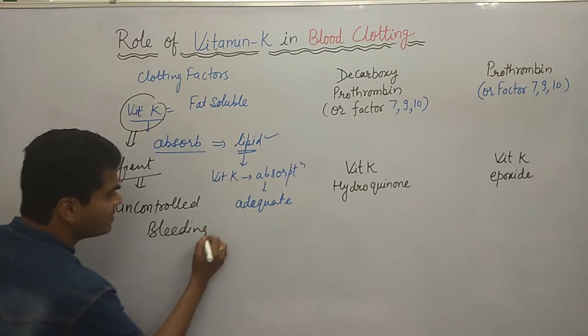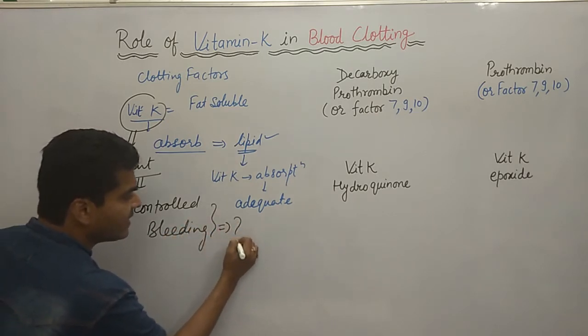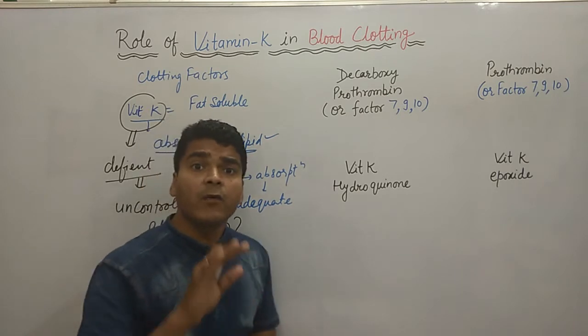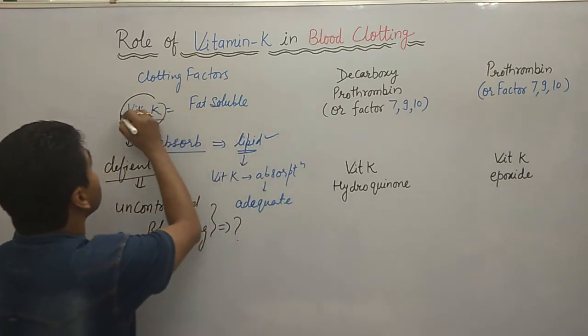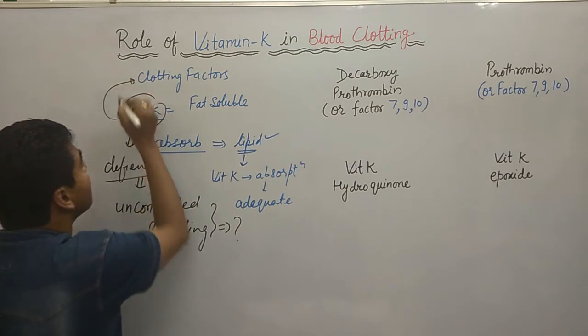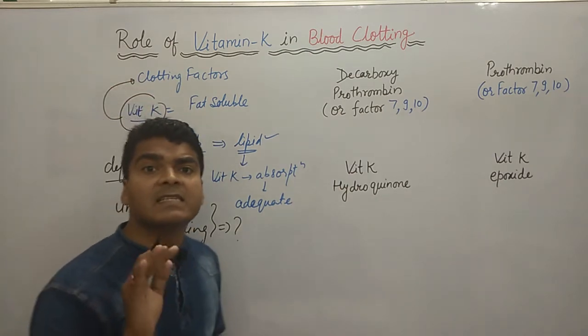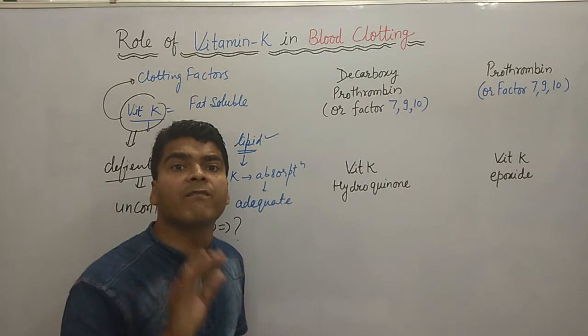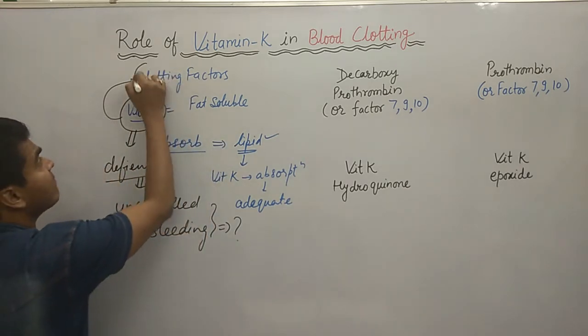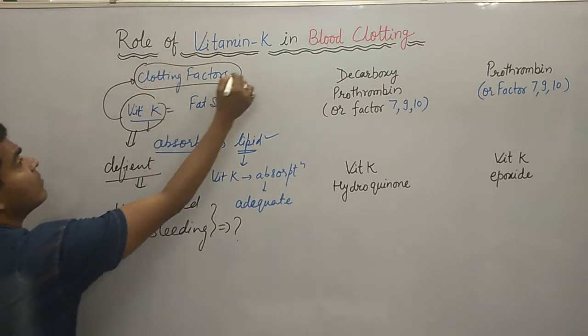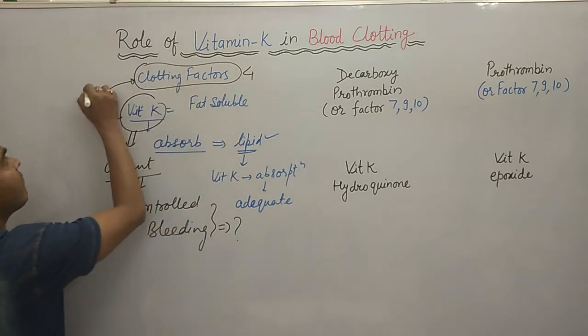So why does this bleeding occur? It means there is some relation of vitamin K with clotting. Vitamin K is involved in the synthesis of 4 clotting factors.